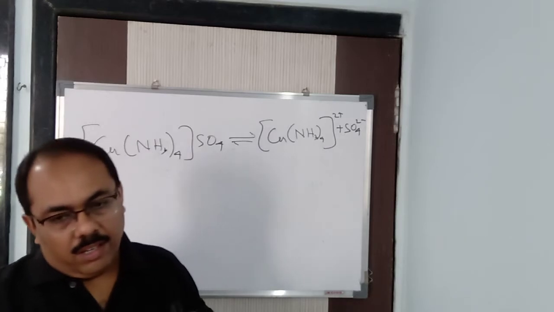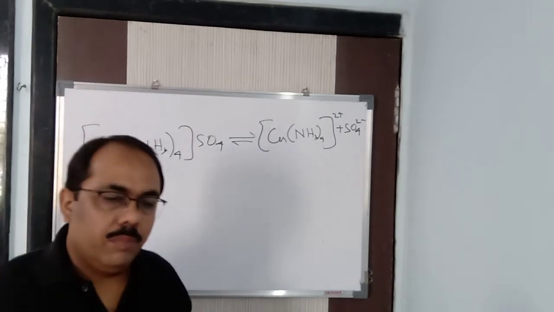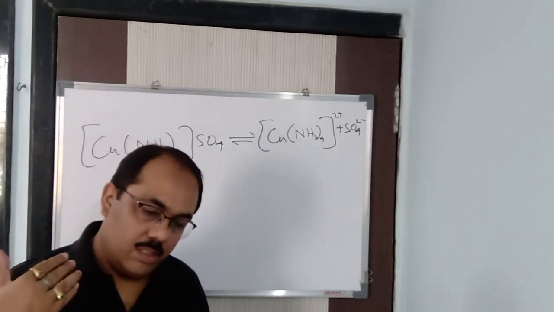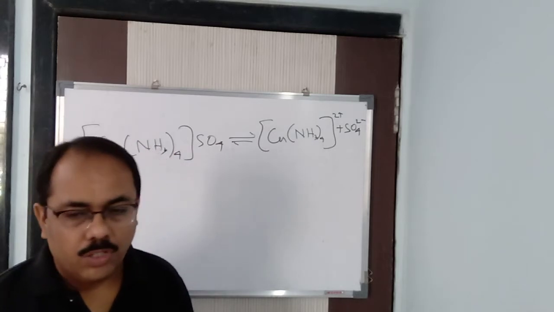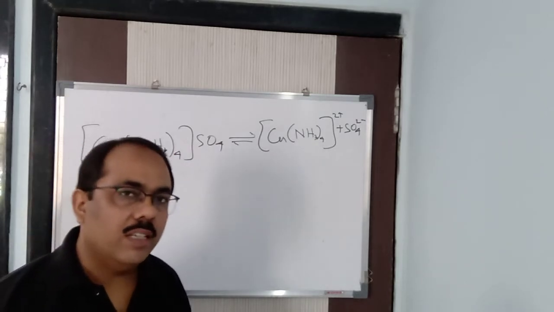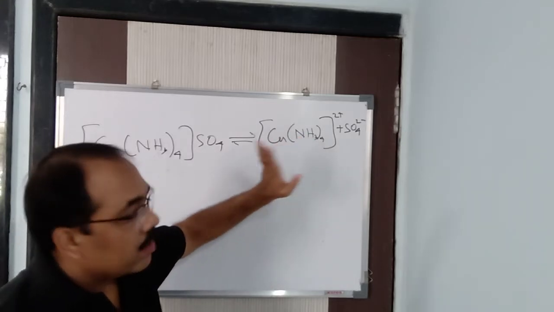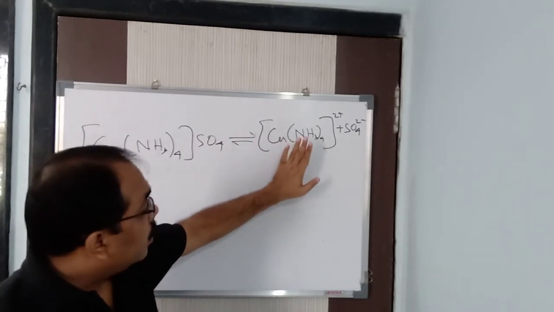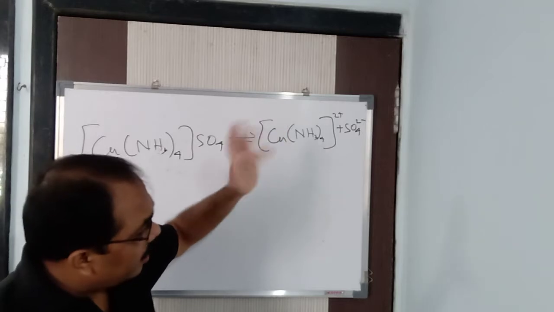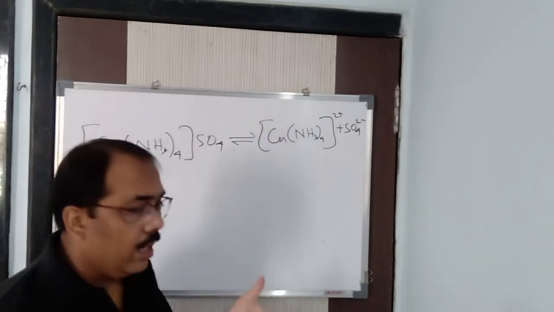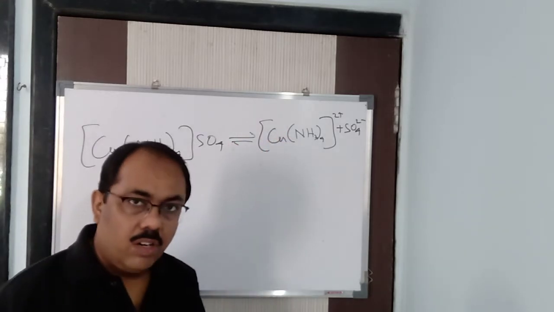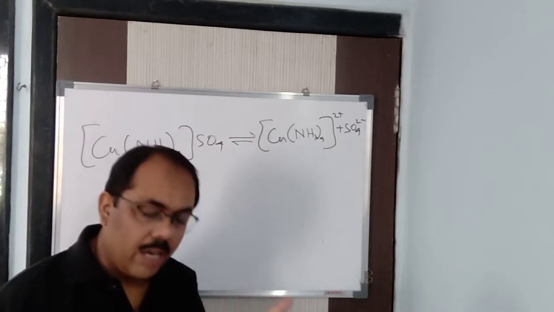You'll read it later on when I'll be teaching you the geometry of the molecule, the shape of the molecule in isomerism. You'll see that the ligands are always arranged in a particular plane, in a particular surface, in a three-dimensional surface.